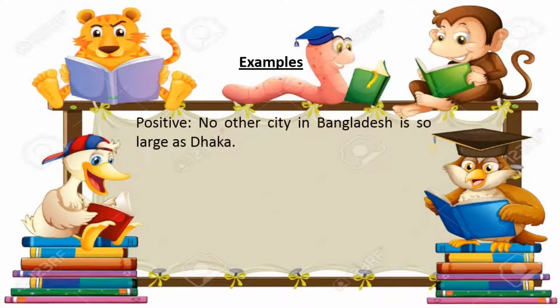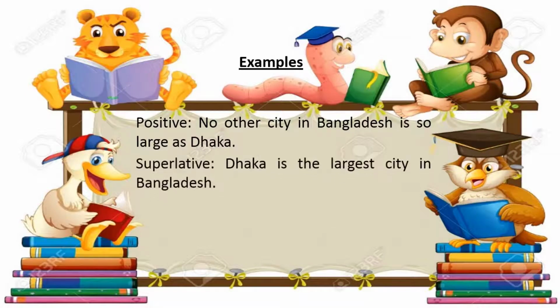Examples: positive degree: no other city in Bangladesh is so large as Dhaka. So from the rules we know we have to use the last subject of the sentence. The last subject is Dhaka. So we use Dhaka firstly. So Dhaka, then a verb: is. So Dhaka is.